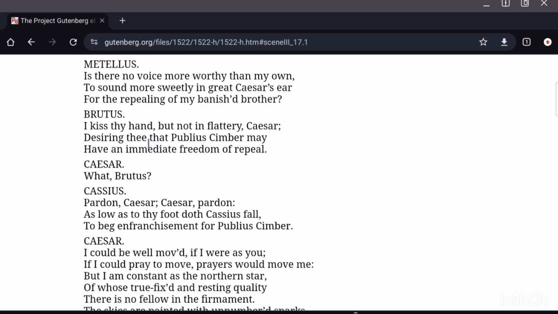Brutus says, "I kiss thy hand, but not in flattery, Caesar, desiring thee that Publius Simba may have an immediate freedom of repeal." So, the brother of Metellus is Publius Simba, and Brutus, Caesar's best friend, also supports Metellus and says that I'm not trying to flatter you, but I'm just requesting you to pass an order that Publius Simba may be immediately pardoned. His order of banishment must be repealed or taken back.